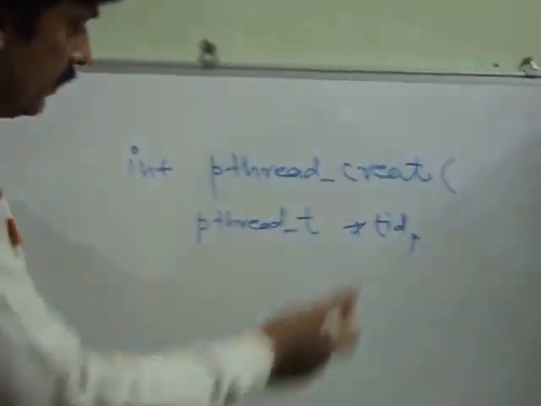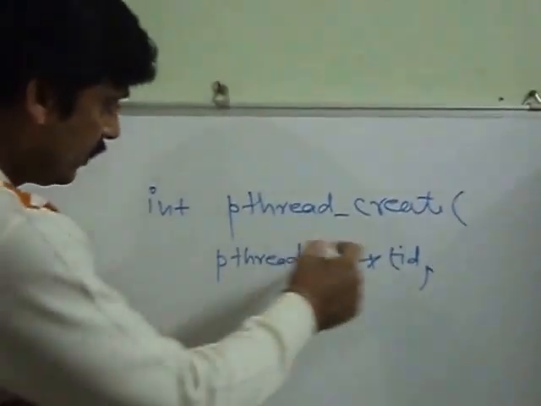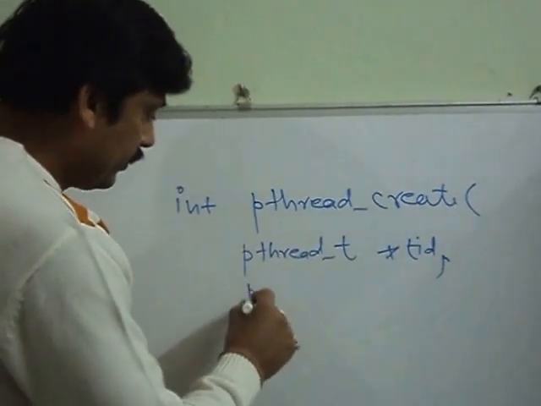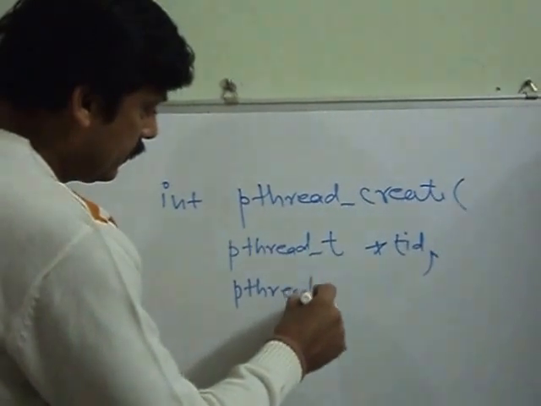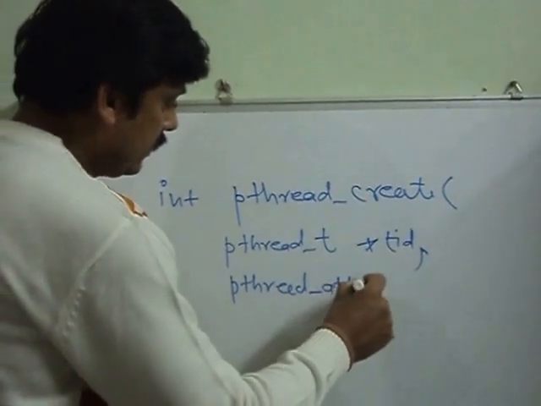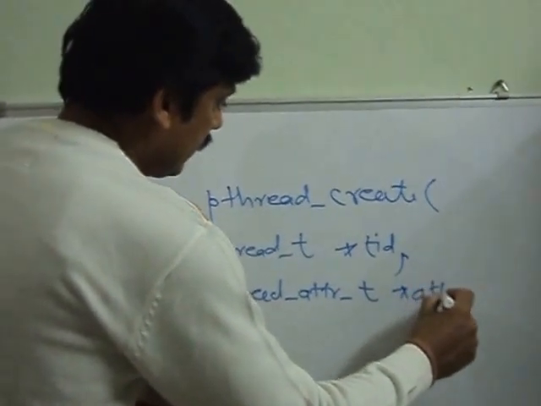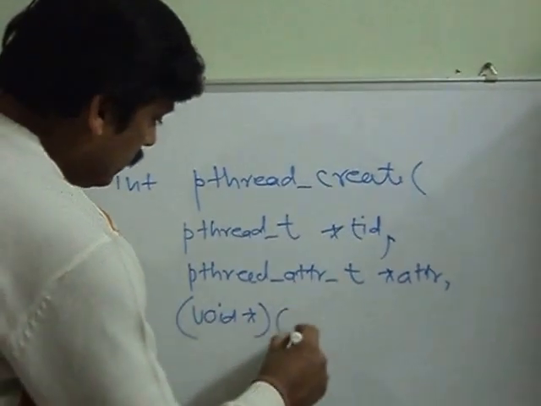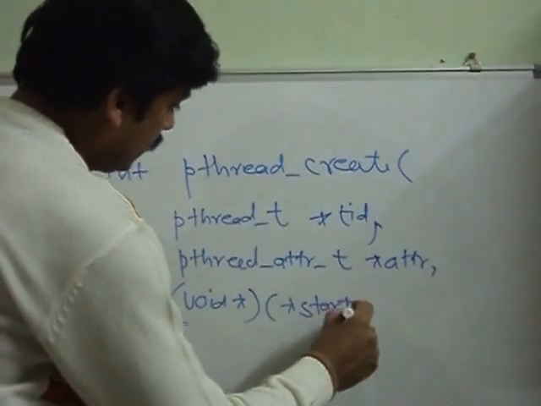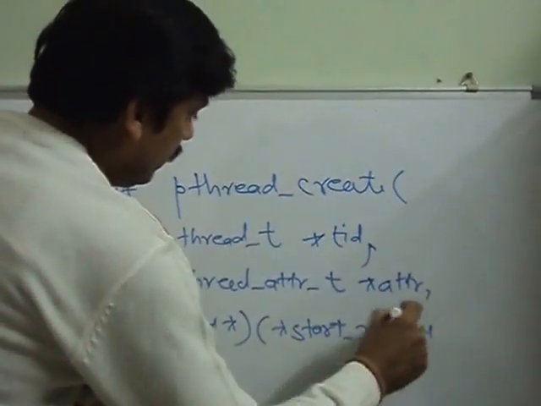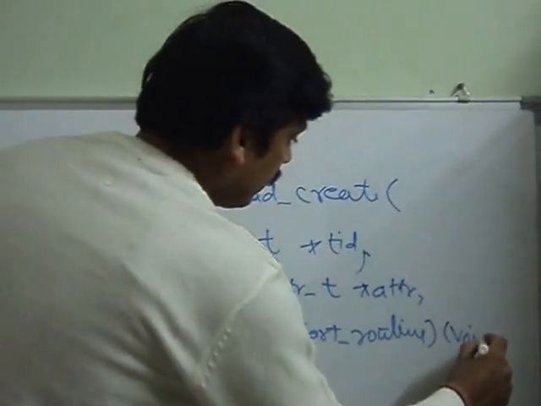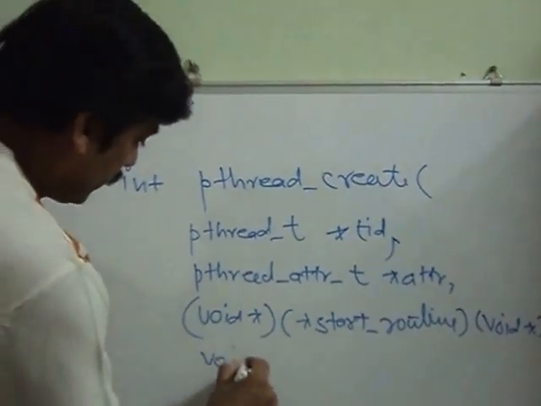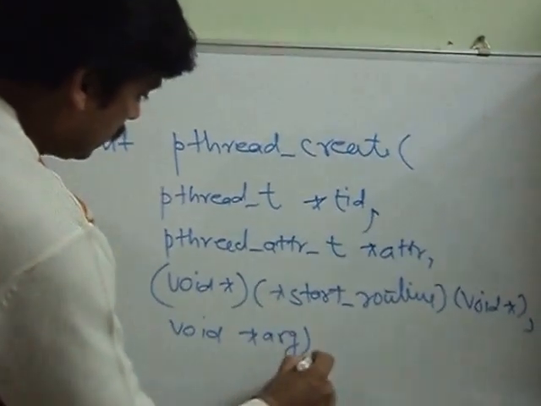Second argument is the attribute, pthread_attr_t. Then the third argument is void *, the name of the routine to be executed by a thread, the start routine, which takes a void *. And the last argument is void *arg. Right, now